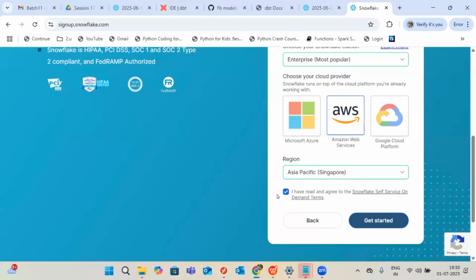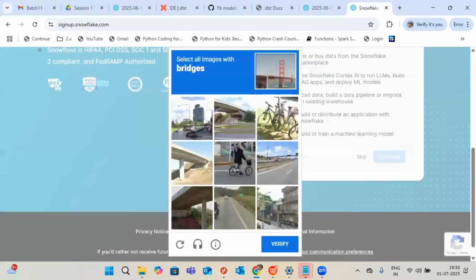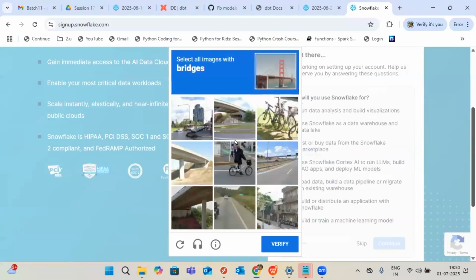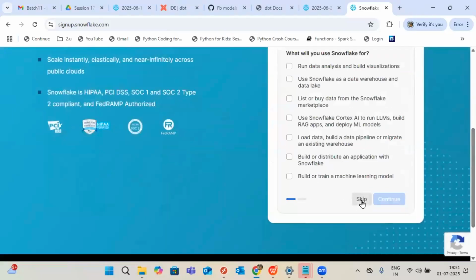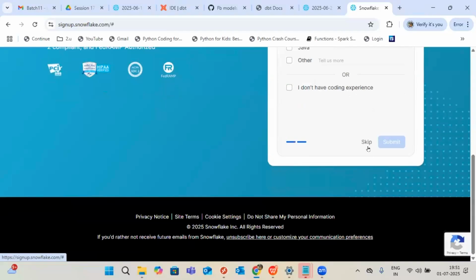Okay, let me close the account creation. So here I'm doing the check mark, guys. Let me create the account. I have to do some verifications here, like bridge. If I explain the different questions in the recording, it will be very confusing to others. That's the reason I'm skipping right now. I'll come back to your question.